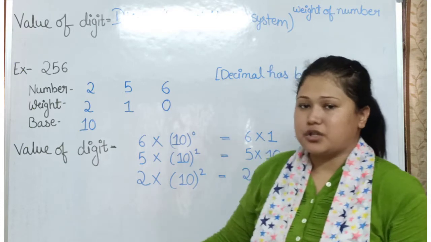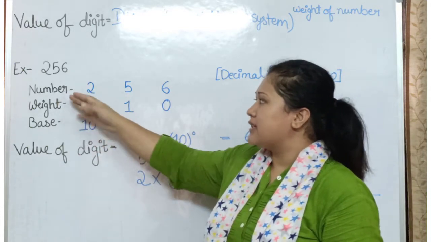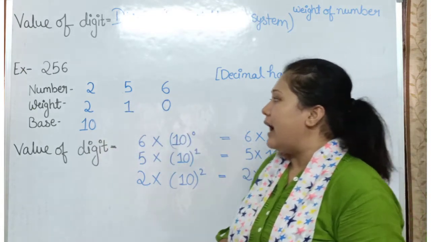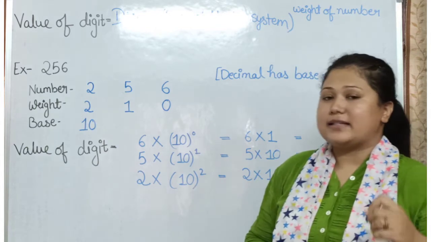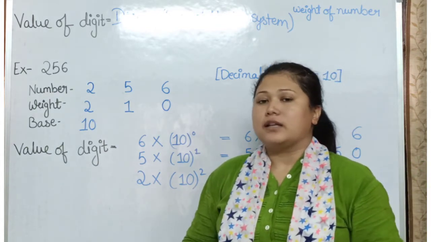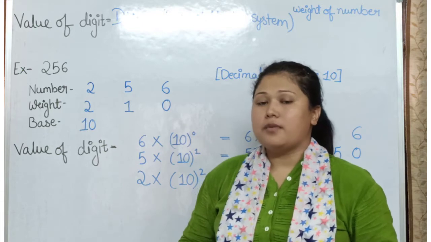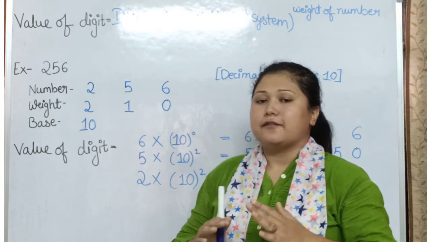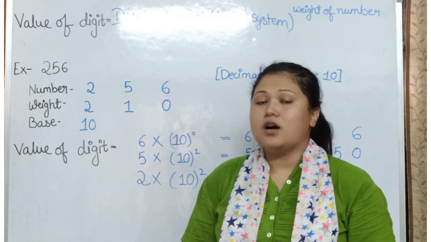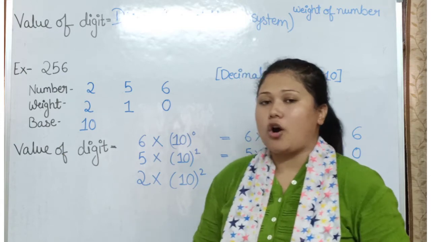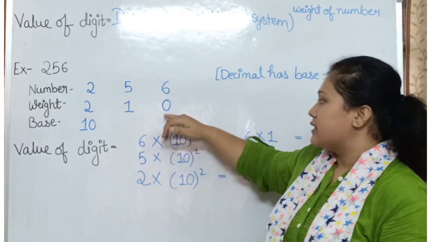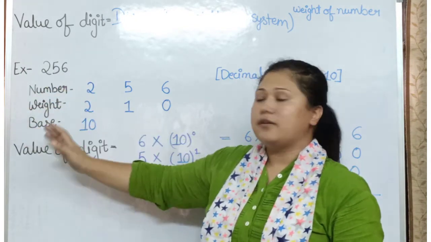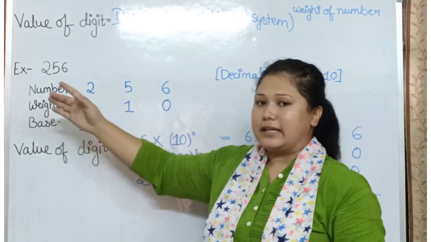So here is the solution. As we know, the number is 256. And weight, what is weight? As I told you a few minutes ago, the weight always starts from right to left in an increasing order of digits. Like 0, 1, 2, 3 and so on. If there are more digits, the weight of the number will increase.